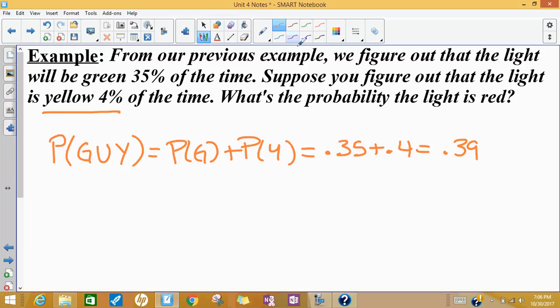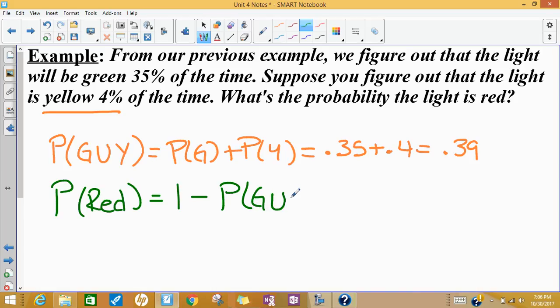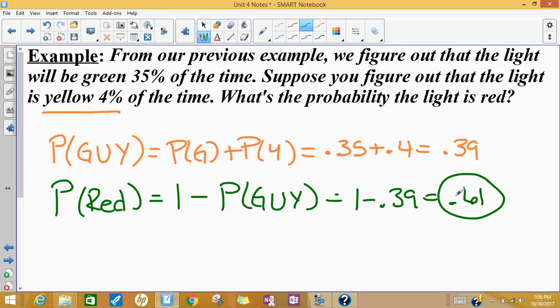So the probability that it is red, we can just do 1 minus the probability of green or yellow. Again, that doesn't say guy, it's green or yellow. So that's 1 minus 0.39, or 0.61. So 61% of the time, the light is going to be red.